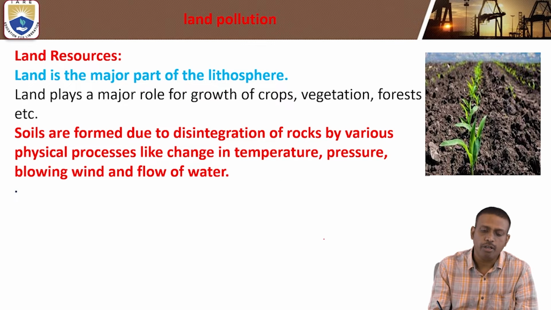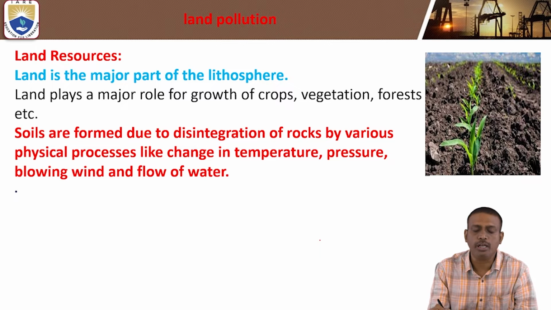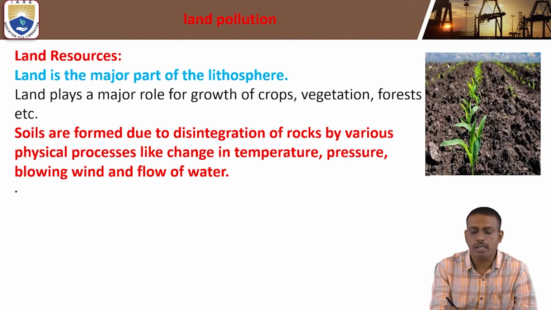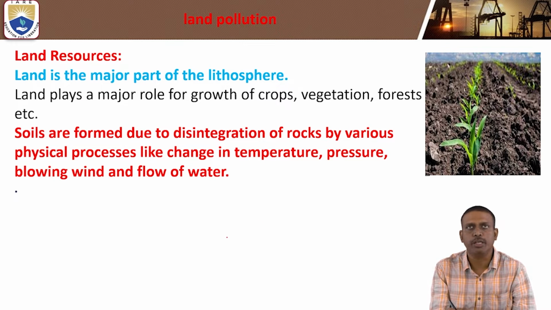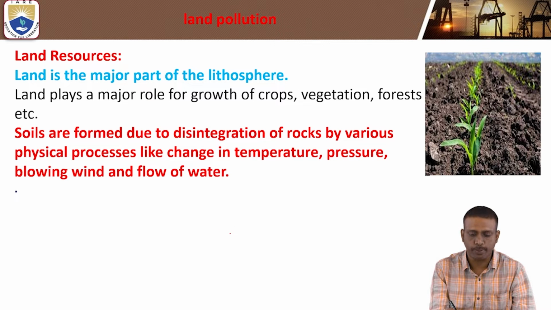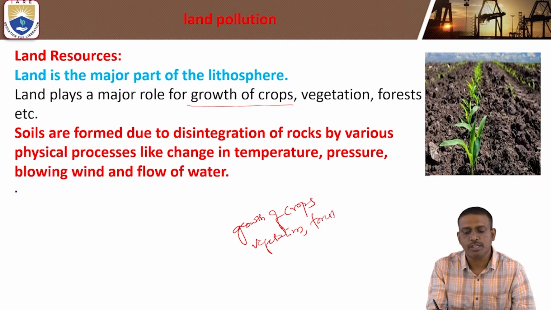Introduction to land resources. Land is a major part of the lithosphere; the Earth has a hydrosphere, lithosphere, and atmosphere.